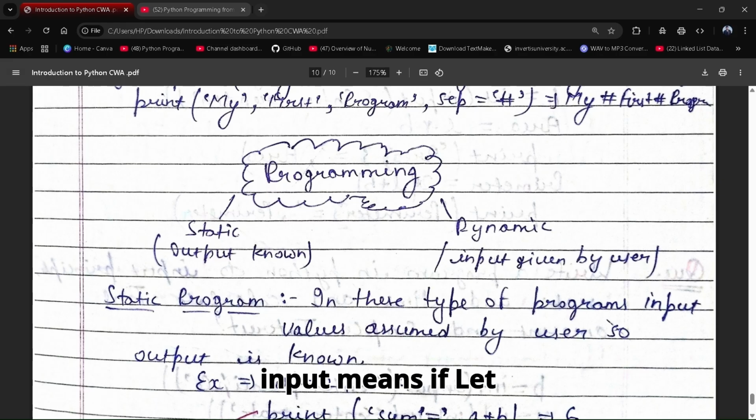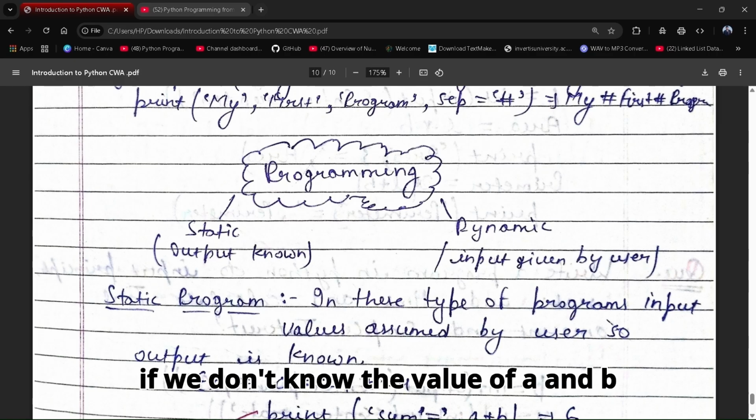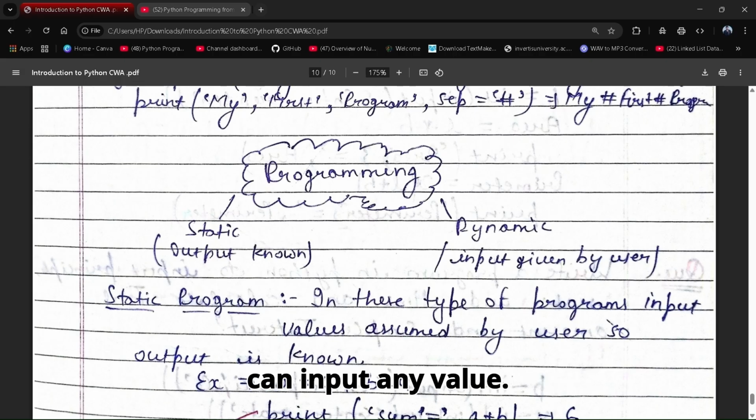Let us say a equals 2 and b equals 4, which gives 6. This is an example of static programming. But if we don't know the values of a and b and take them from the user, the user can input any value. So this can be an example of dynamic programming.